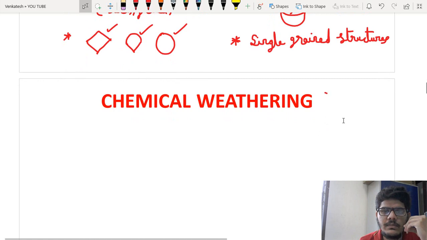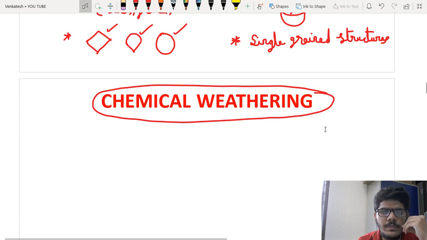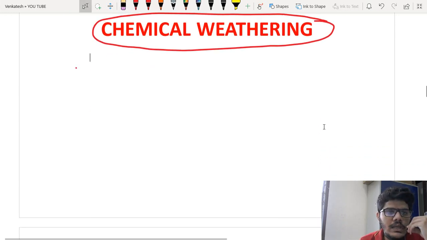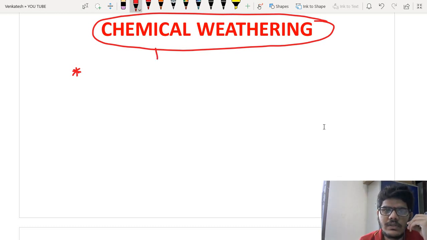Coming to chemical weathering. So chemical weathering takes place in air, water or glaciers, due to the chemical action of alkalis and acids present in them. That means in air, water as well as in glaciers, there may be some alkalis and acids. Alkalis means bases and acids means acids. These alkalis and acids are responsible for a type of weathering known as chemical weathering.